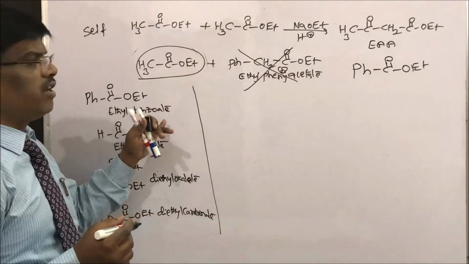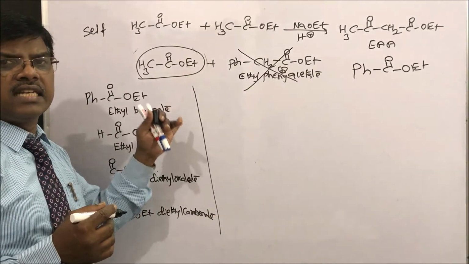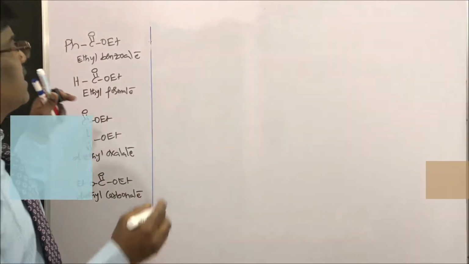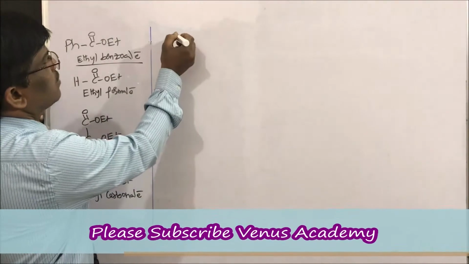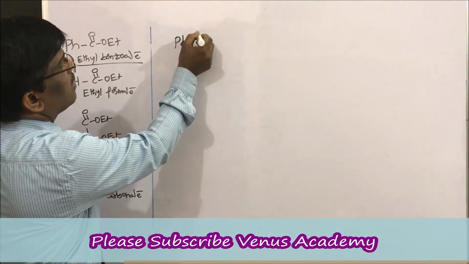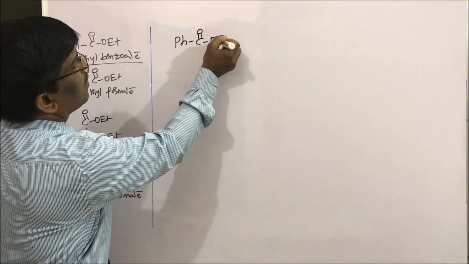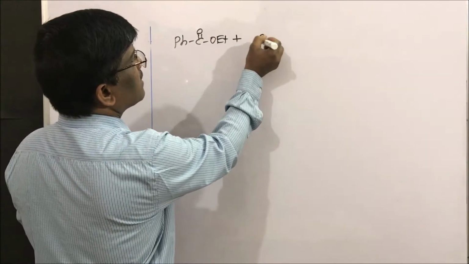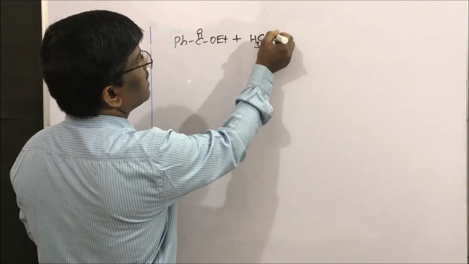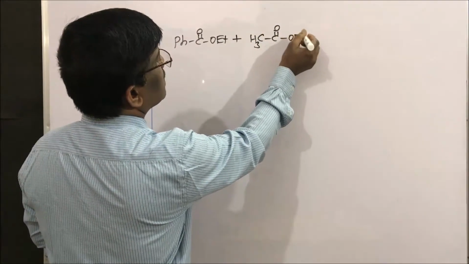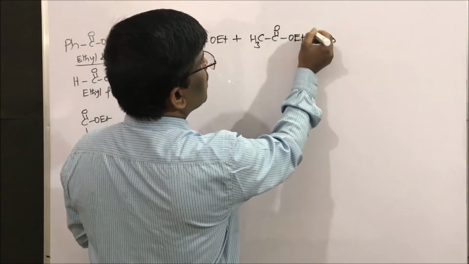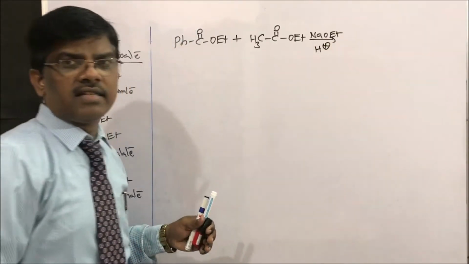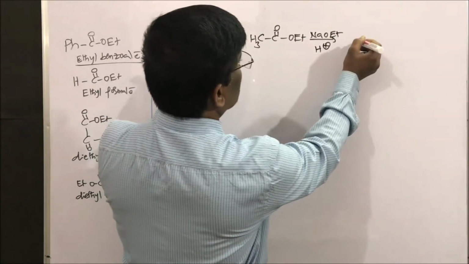Let us take ethyl benzoate and do the cross condensation under Claisen condensation reaction conditions. Ethyl benzoate does not have alpha hydrogens, plus ester. Let us take ethyl acetate in presence of sodium ethoxide followed by acid hydrolysis. What am I going to get?